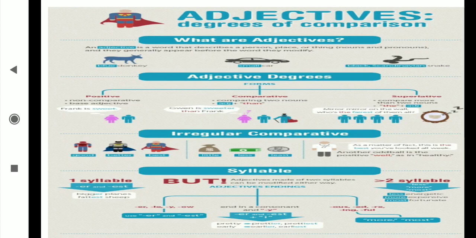Now suppose Samiksha is the only one getting 99% and the remaining 29, suppose 30 students are there, are not getting nice marks. Then in the whole class, who is the good one? Only Samiksha. Then how do I want to say about Samiksha, because she is unique, she is alone? Then how will I make the sentence? Samiksha is the best in the class. The best in the class. In the class means the remaining 29 students are included in that.